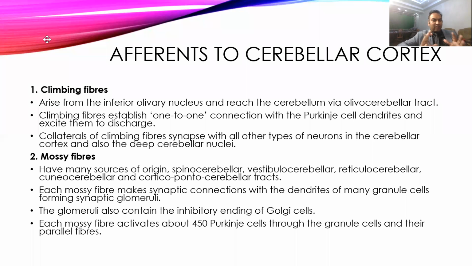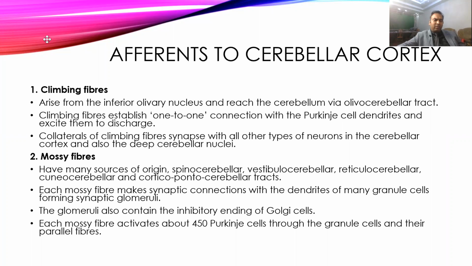These form a one-to-one connection with the Purkinje cells and provide an excitatory discharge to the Purkinje cells. It also forms collaterals which synapse with the deep nuclei, and it also influences the functioning of the deep cerebellar nuclei.